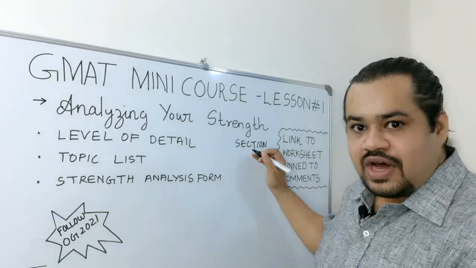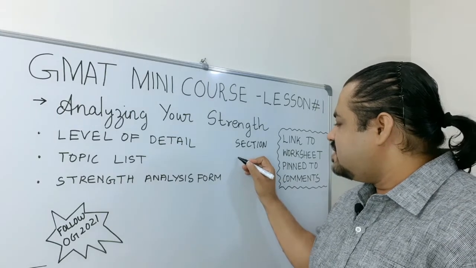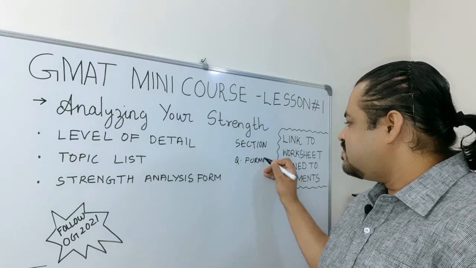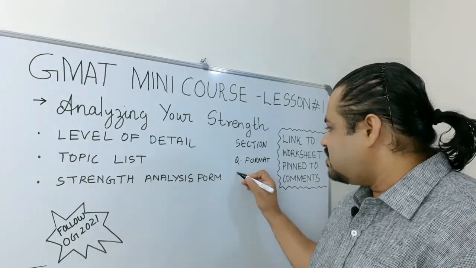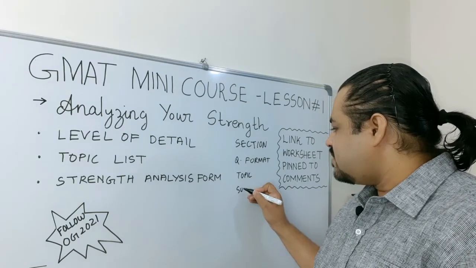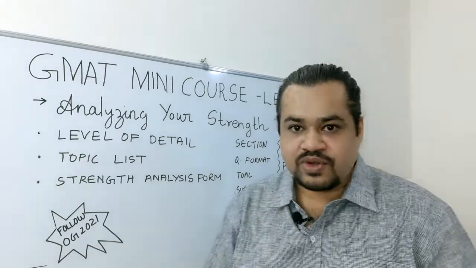Now after section, you have the question format, and after the question format you have the topics, and after that you have the subtopics.